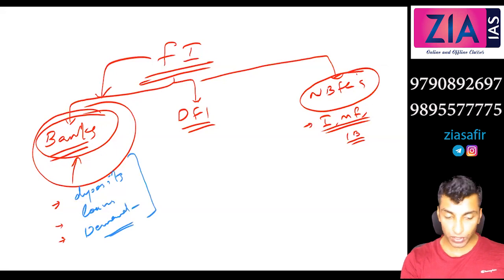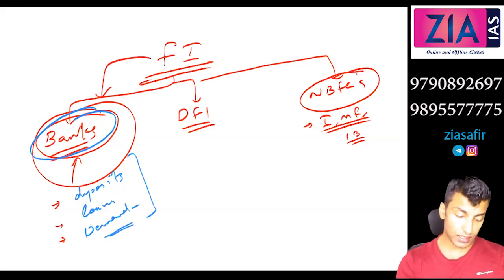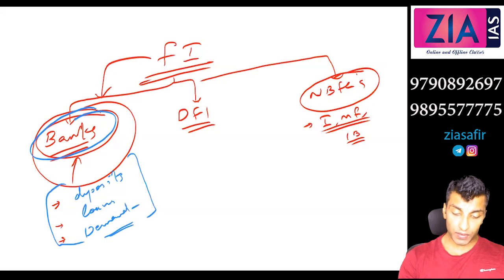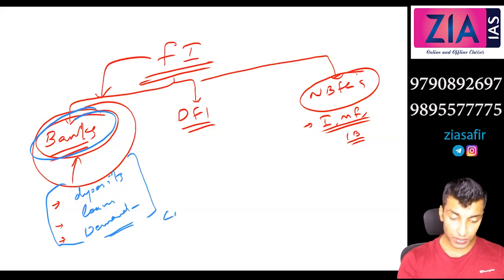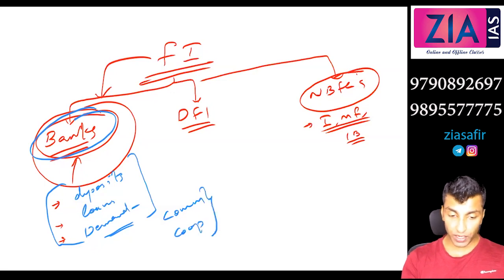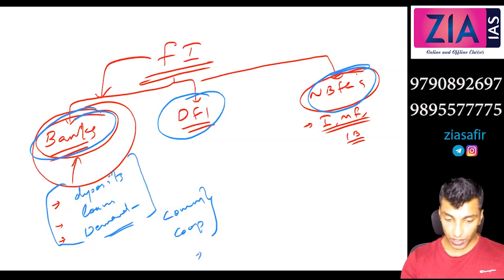So I've told you why post office banks are technically not banks, and why Muthoot Finance and others are not technically banks. Then we discussed 3 major types of banks, and in that we have covered 2, right? We have talked about commercial banks and cooperative banks. So this is what we have done so far. DFIs and NBFCs we are yet to discuss, and one more type of bank, regional rural banks. So today we will start with regional rural banks.